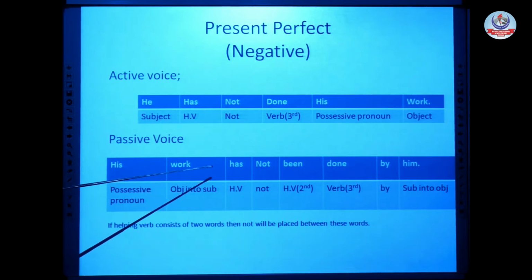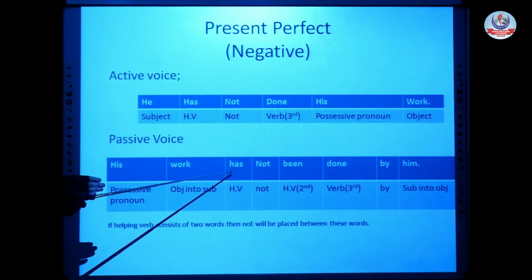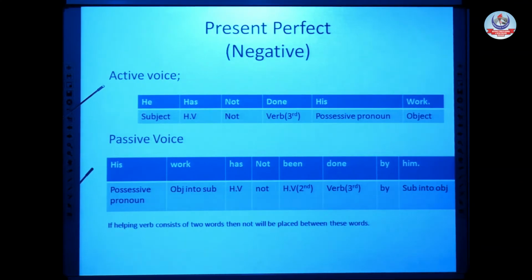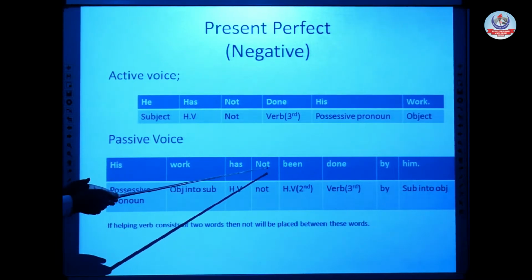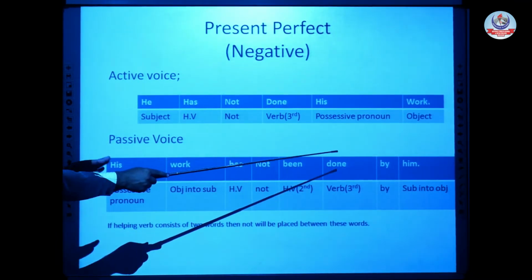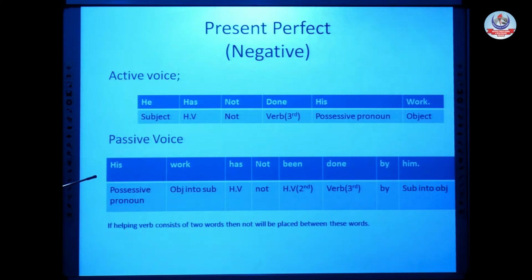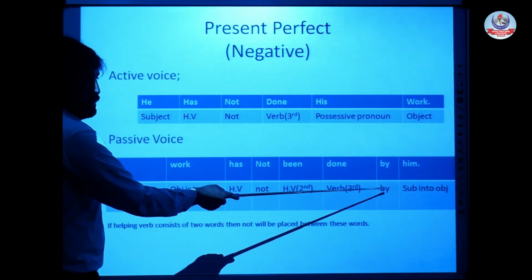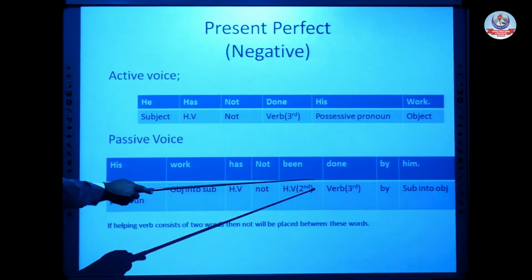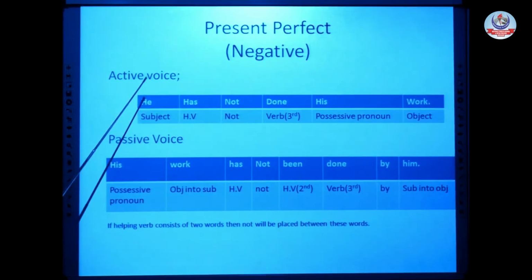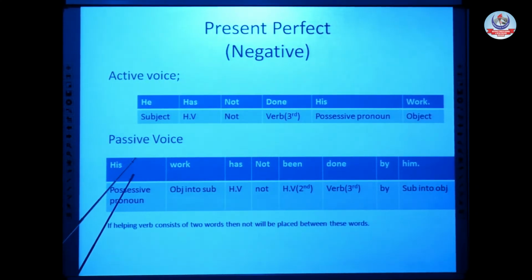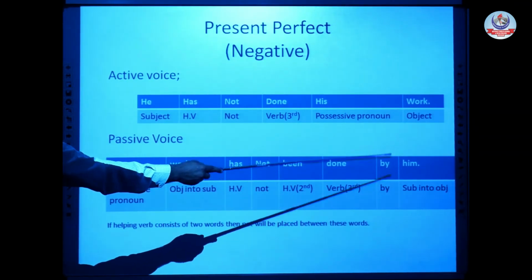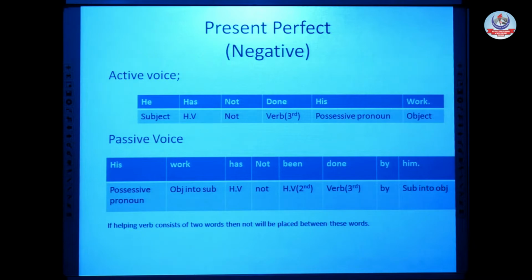In this way, work is singular, so our helping verb will be has. When we have a singular subject, our helping verb will be has. His work has not been. After that, as described in the rule for passive voice, the third form of verb is used. So his work has not been done. Third rule, addition of by. And at the end, subject into object. His work has not been done by him. So in this way, we change an active voice of present perfect into passive voice.